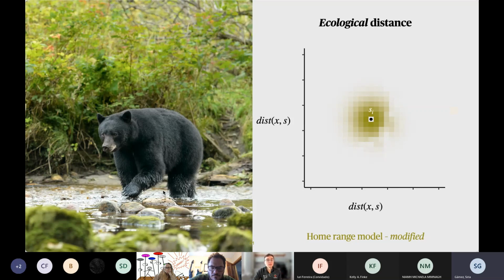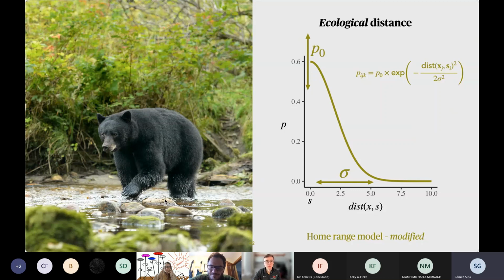We can see how this works by comparing paths to two different pixels that have the same probability of space use. The path to the right includes the cost of the road, so it's shorter, whereas the path to the left does not have to go through a road, so it can be longer. We use cost as a way of defining an equivalency between distances like this. So we call this ecological distance.